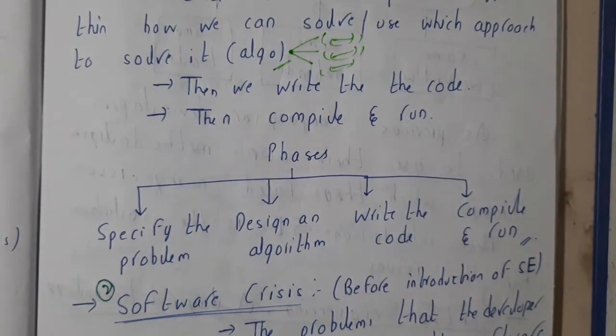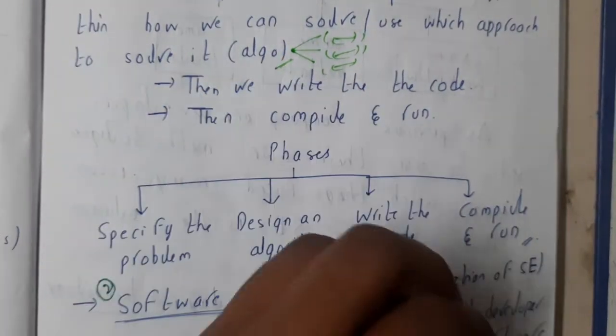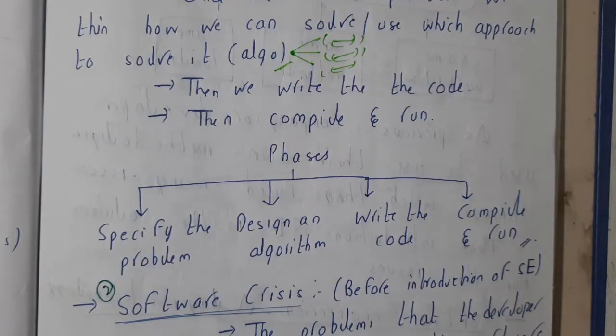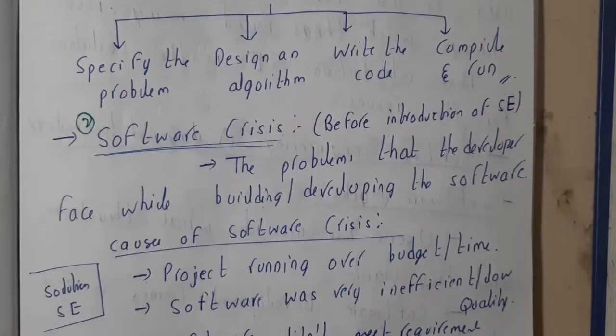Okay, so I hope everyone got some basic idea about software engineering, and about software and engineering also. We discussed some basics, what a software is, the steps in the software, and what a software consists of. Okay, so in the next lecture we'll be going through some software criteria.